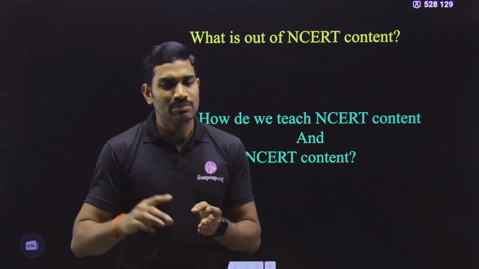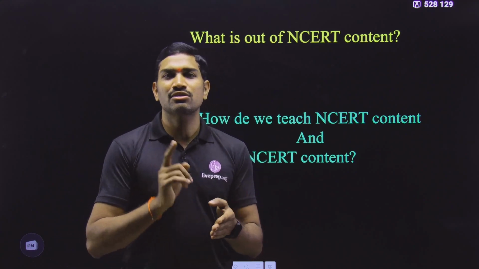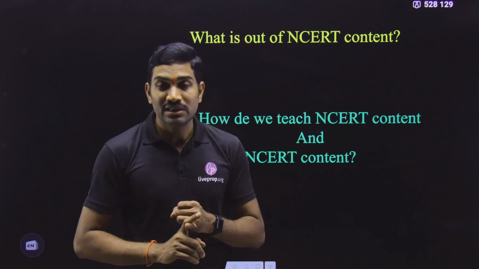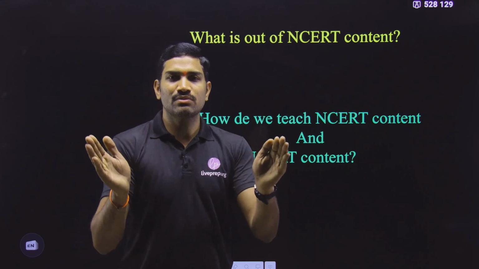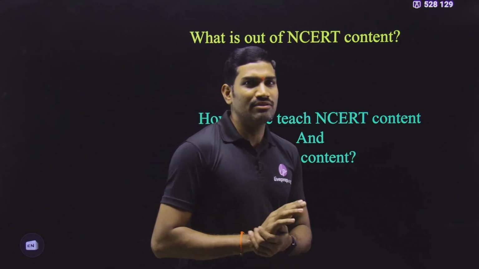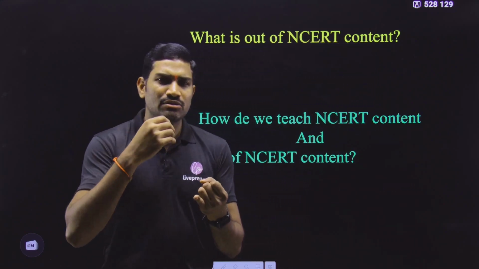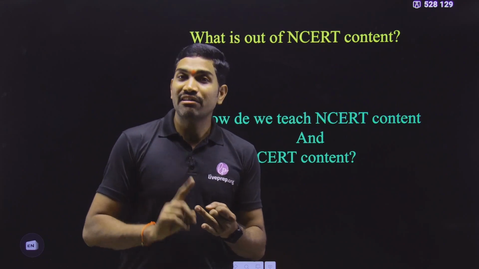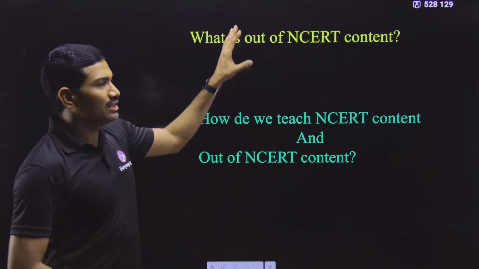And then the regular chapter from the beginning to the ending, including all the images, tables, and graphs, if anything they have given, everything should be covered. Plus the summary given at the end of the chapter and the exercise given in the regular textbook. Apart from this, for each chapter at the beginning they give a QR code. Whatever PDFs they give, whether related to some experiment or some extra theory information, that too. And if videos are given, those videos also you need to do. So this is what we mean by NCERT content.